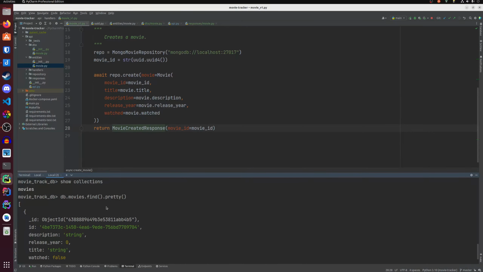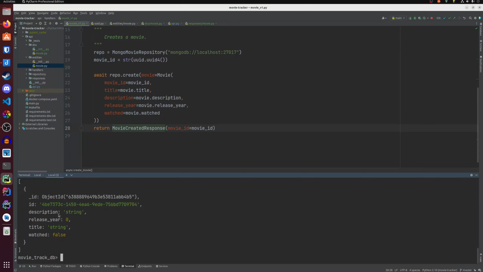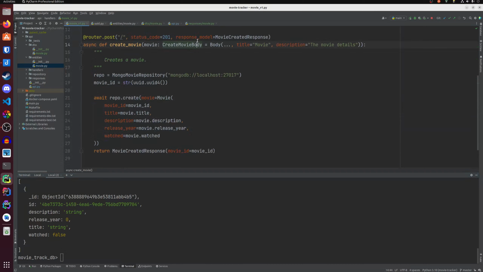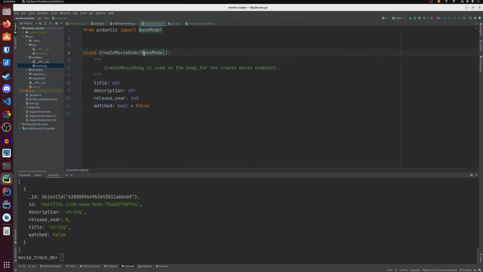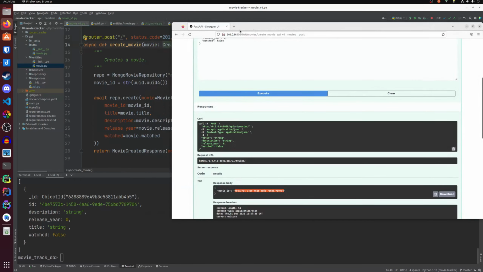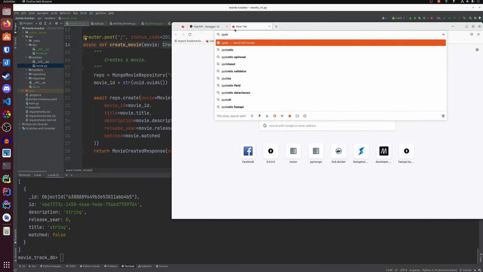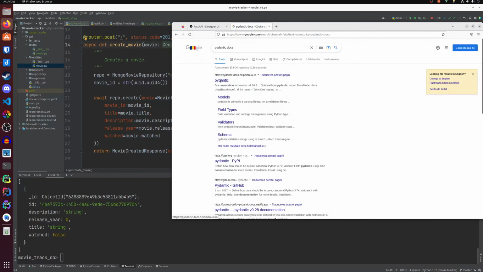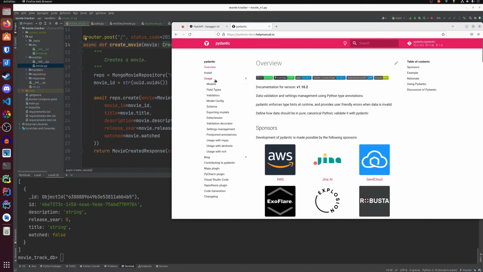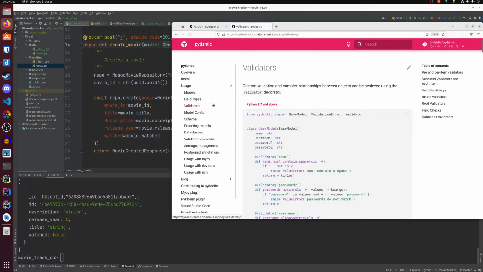Now let's add some validations to this create movie body. To validate the create movie body, we're gonna use validators from Pydantic. If we open the Pydantic docs by typing on Google Pydantic docs, we can see that we have usage and validators.